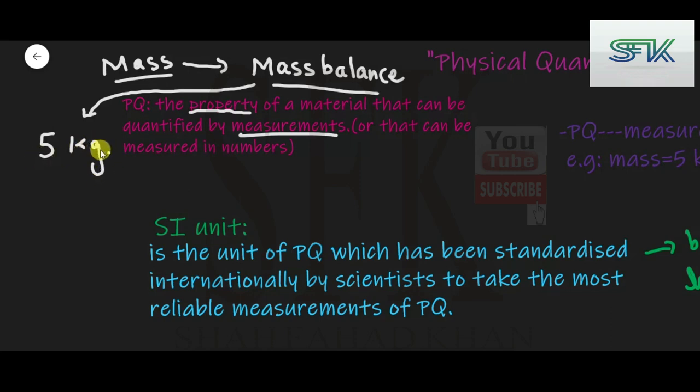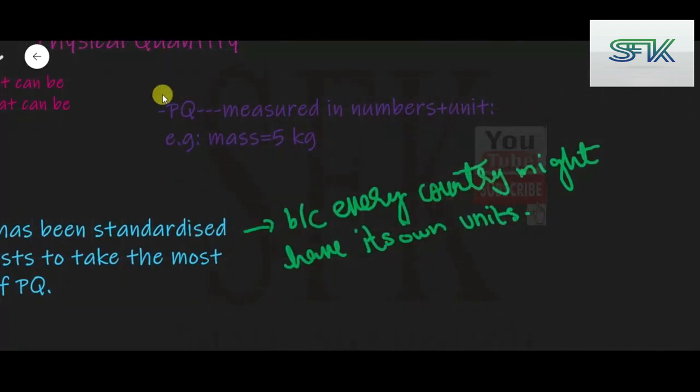So if you look at this example over here, what does this answer contain? 5 is a number and kg is a unit, right? So basically physical quantities contain a number and a unit generally.